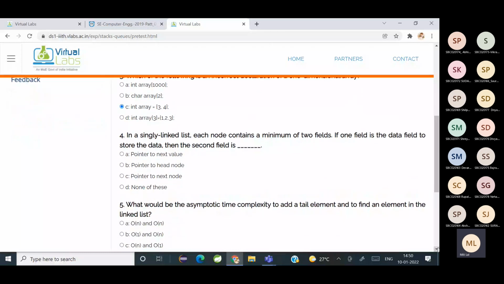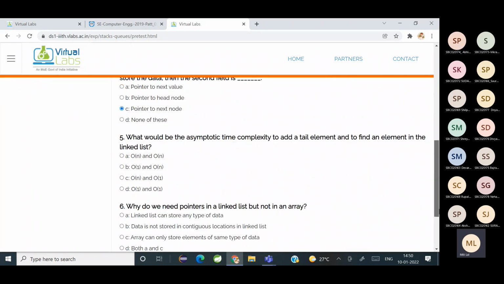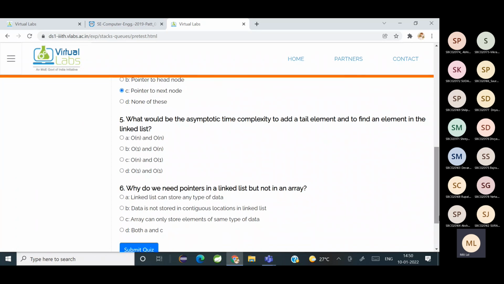In a singly linked list, each node contains minimum 2 fields. One field is the data field to store the data. Then the second field is? C. Pointer to next value. Yeah, pointer to the next node. Value है क्या? Is it? It is the node. Next node. Yeah.